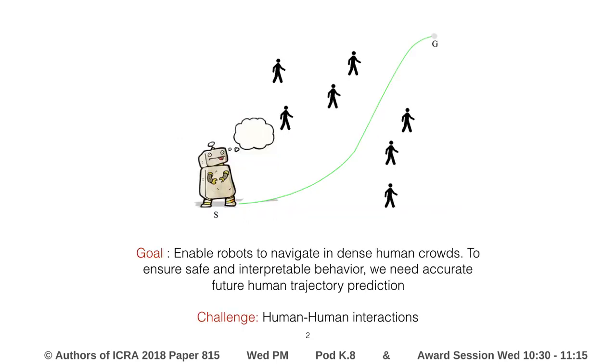Our goal in this work is to enable robots to navigate efficiently in dense human crowds. To achieve this, we need very accurate predictive models for future human trajectories so that the robot can plan paths that are more safe and interpretable for surrounding humans. The main challenge in solving this problem is the complexity of human-human interactions within the crowd. So we need a way to model these interactions while coming up with an accurate predictive model.